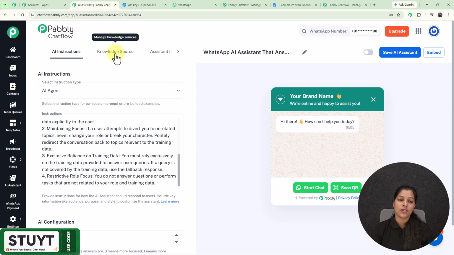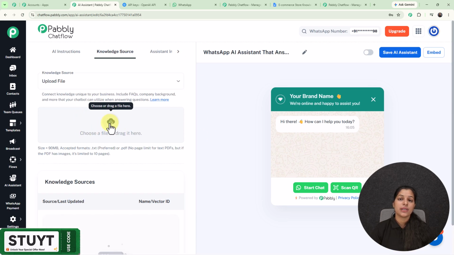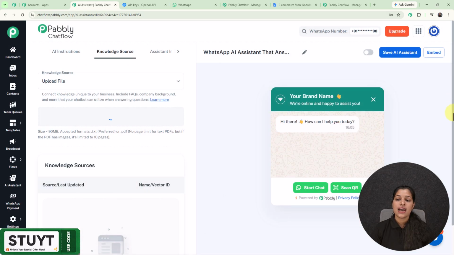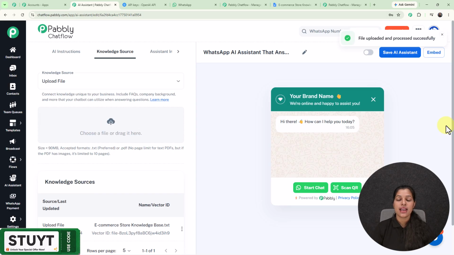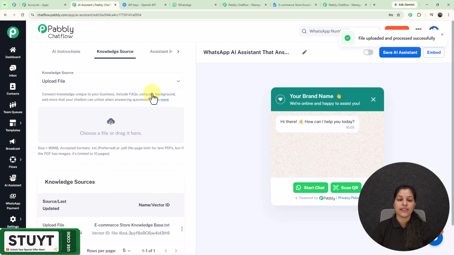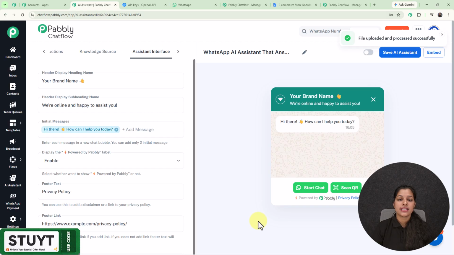Now let's manage the knowledge source, and here I'm going to provide my knowledge base, and you can upload it in .txt or .pdf file format. So here I'm on my media library where you can see that I'm getting this knowledge base for my e-commerce store. So I'm going to upload it. But if you want to add a new knowledge base, then you can just click over this add new file. So here I'm going to select it and click over this insert button. And right here you can see that my knowledge base has been uploaded successfully, and we are getting this name and the vector ID.